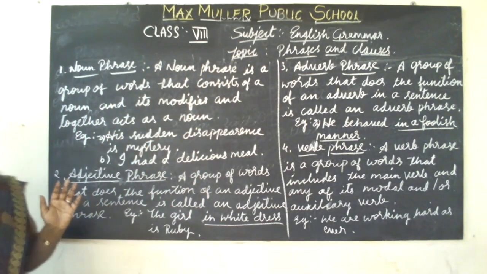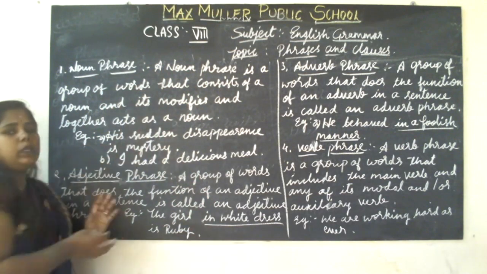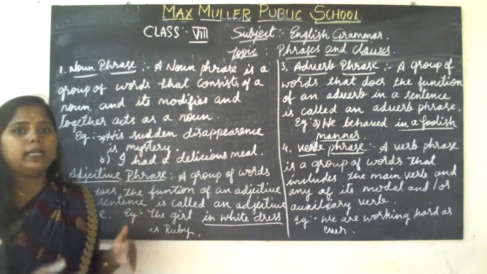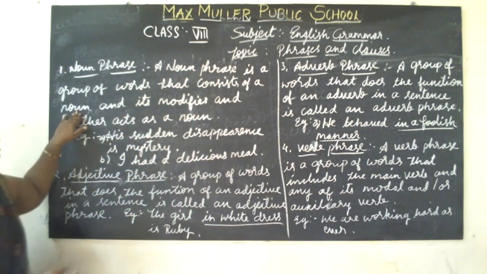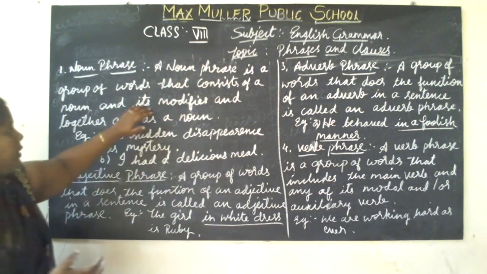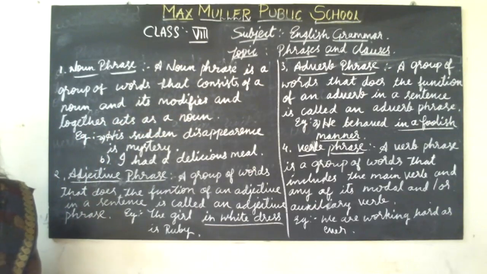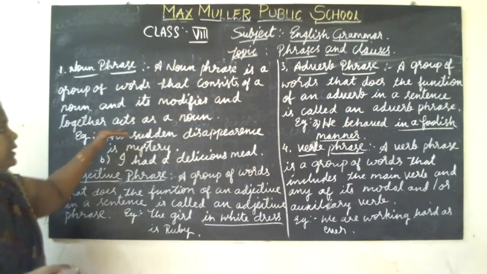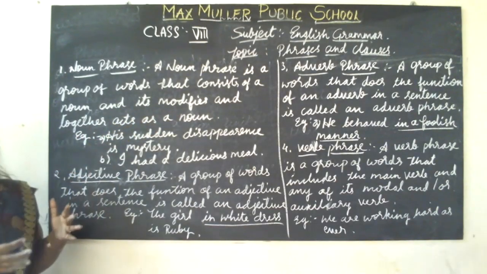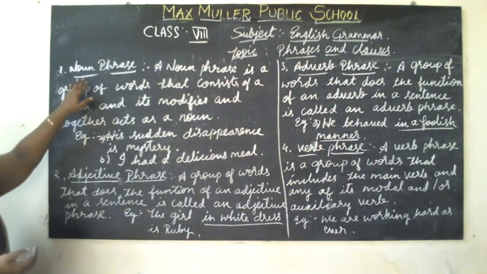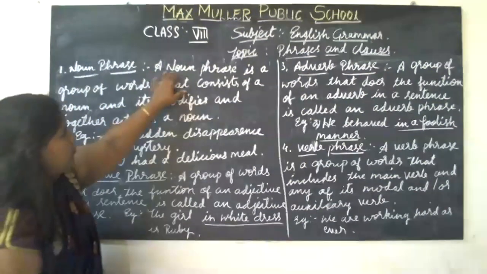It's a group of words. It consists of a noun and its modifiers, and together, altogether, it acts as a noun in a sentence. That kind of group of words is called a noun phrase.